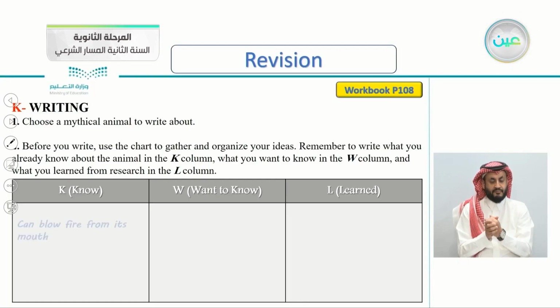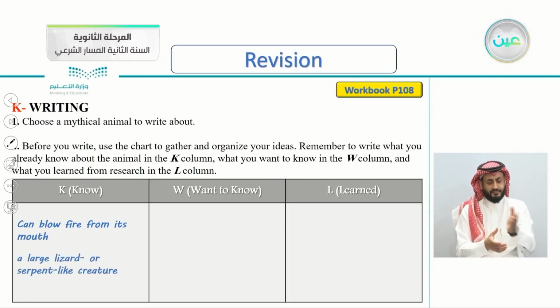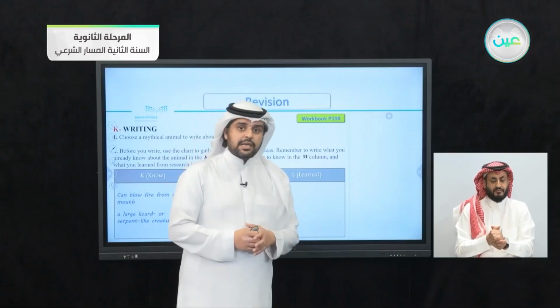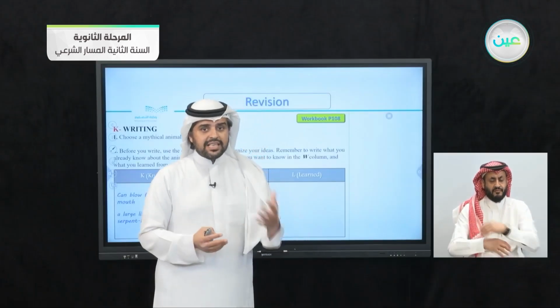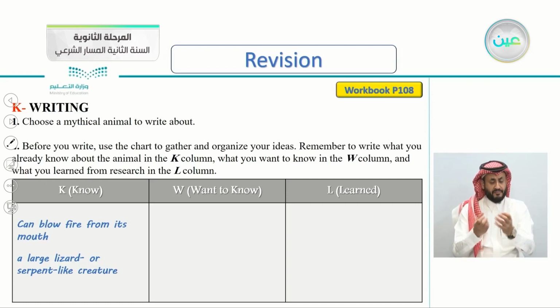For example, here, I've chosen, of course, dragons. I've chosen the mythical creature, the dragon. What I already know, that it can blow fire from its mouth. Of course, we know that dragons can blow fire from their mouths. And it's a large lizard or serpent-like creature, just like a lizard or a serpent looks like. So again, what I already know, that it can blow fire from its mouth, and it's also a large lizard